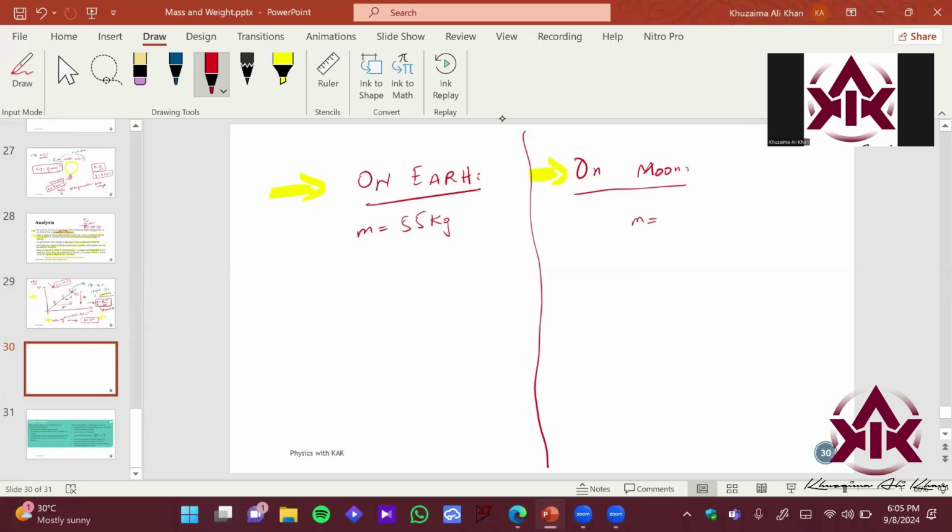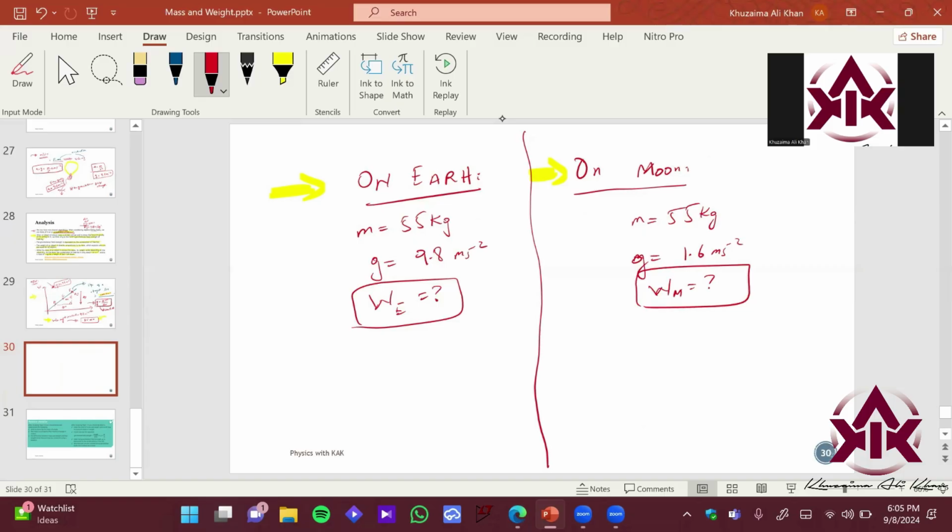So the mass भी यहाँ पे same रहेगी. I know the value of gravity on Earth, that is 9.8 meter per second square. I know the gravitational field strength of the moon also, that is 1.6 meter per second square, right? I wish to find the weight of Hamza on Earth, right? कितना है? Similarly, I want to find the weight of Hamza on the moon. ठीक है? कितना आएगा?